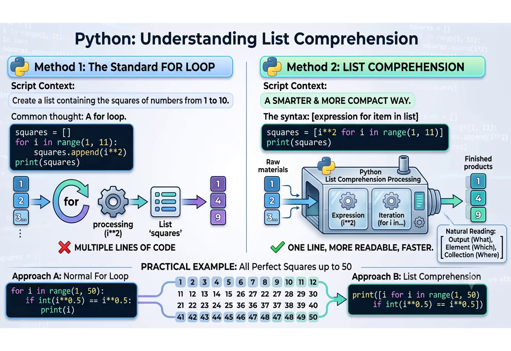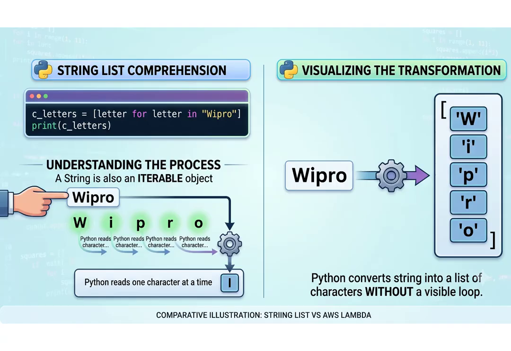Now let us move to another interesting example. Until now, we have used list comprehension with numbers. Can we use it with strings? Yes, absolutely. Remember one important rule. A string is also an iterable object. Python reads one character at a time. Therefore, we can apply list comprehension directly to a string.